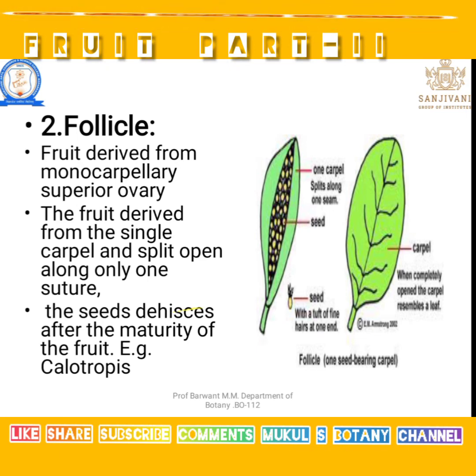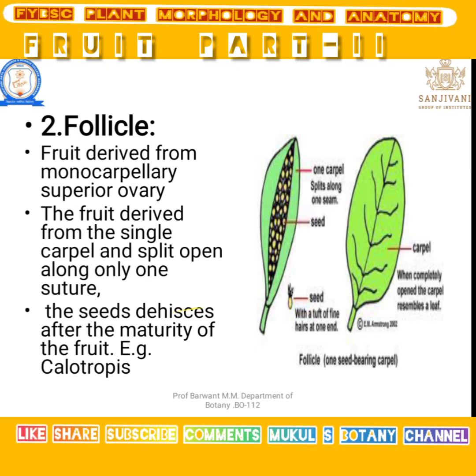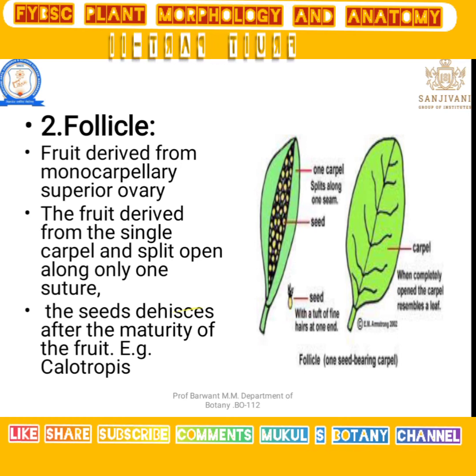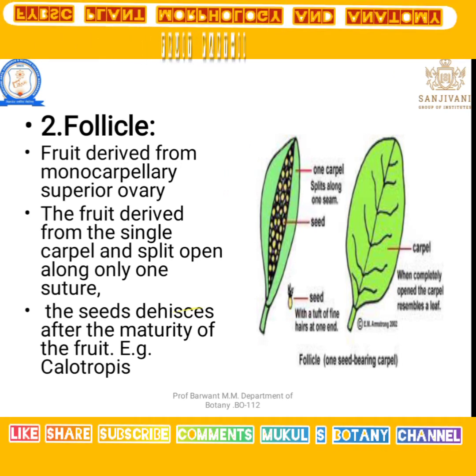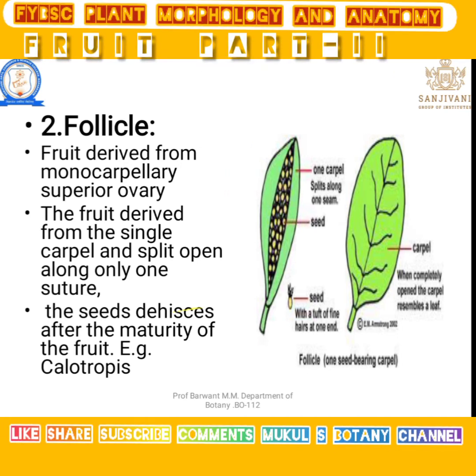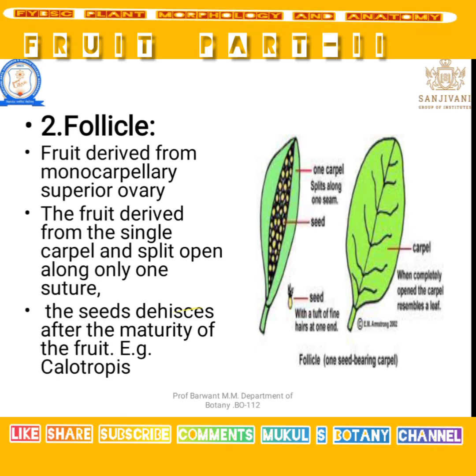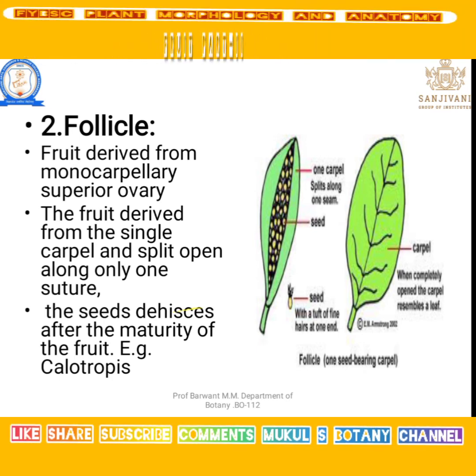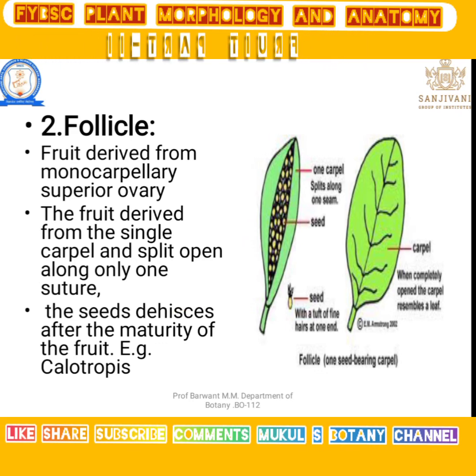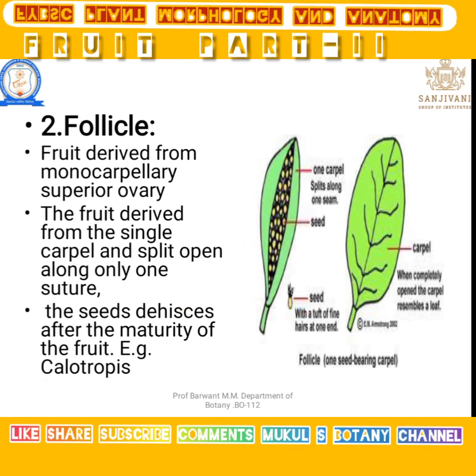Let's see which are those. The fruit develops from the monocarpellary superior ovary. The fruit derives from a single carpel and splits open along only one suture. The seed dehisces after the maturity of the fruit, for example, Calotropis.